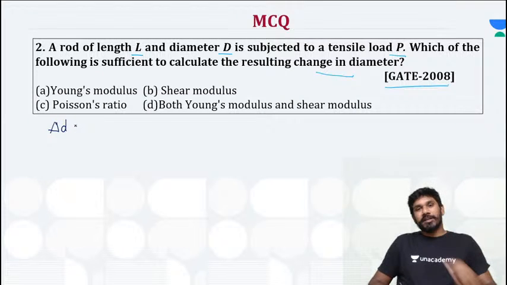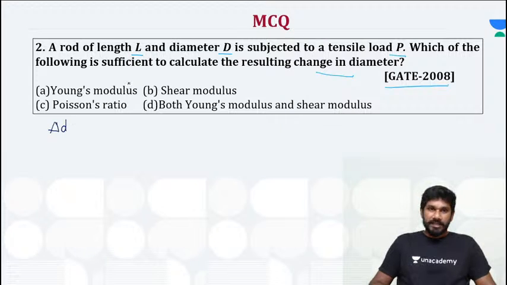So I need to calculate the change in diameter. In order to calculate it, which of the following is required? Either option A, Young's modulus, or option B, shear modulus, or option C, Poisson's ratio, or option D, both Young's modulus and shear modulus, right? So let me explain it.